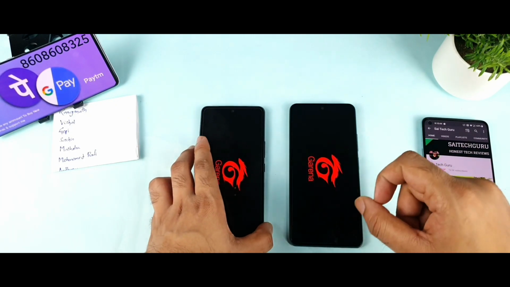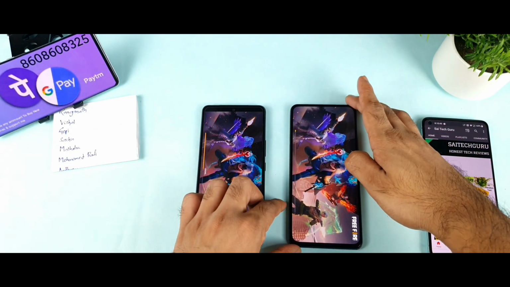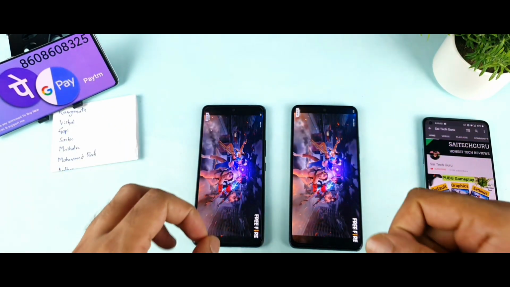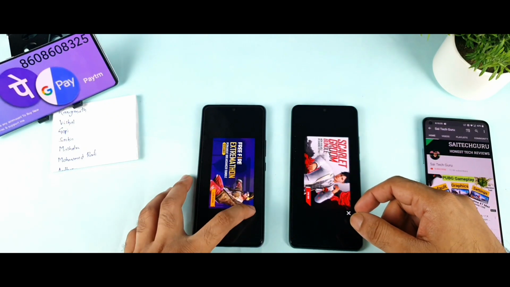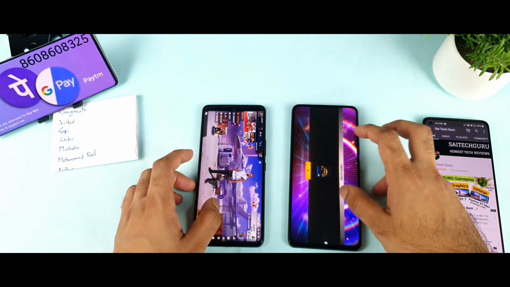So I'll let you do this same kind of 15 games test even with other phones. Even I can compare with the Snapdragon 888 processor from the Mi11 device. So I can do that kind of comparison, and even with other smartphones which I'm having right now, this kind of 15 games testing. Oh my god, so many pop-ups.